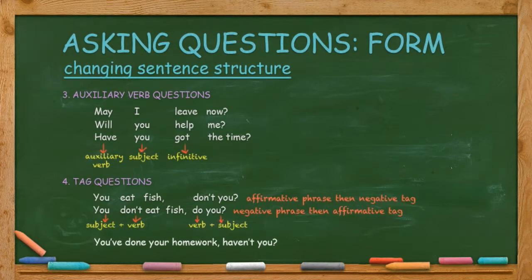Here's a tag question with an auxiliary verb. You've done your homework, haven't you? In this case, have is repeated in the tag. And a to be question. You're Chinese, aren't you? In this case, you repeat the verb to be in the tag. Aren't you?